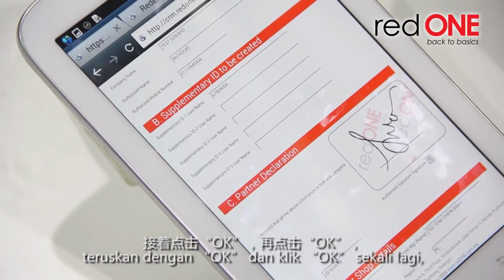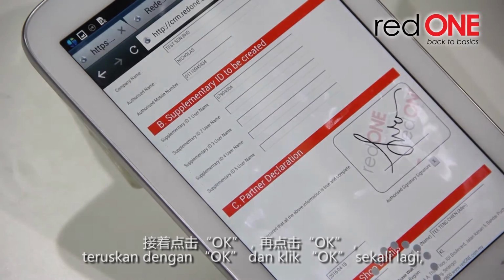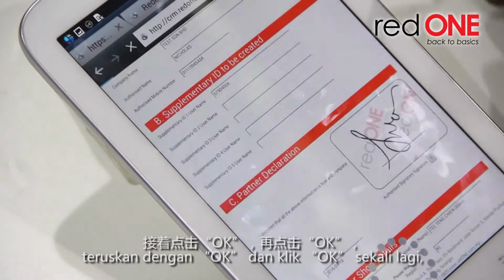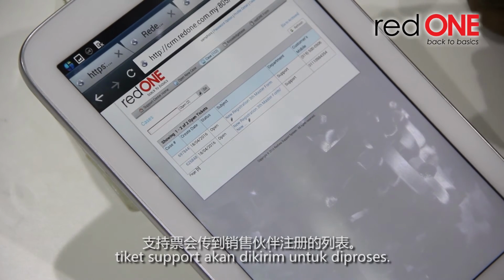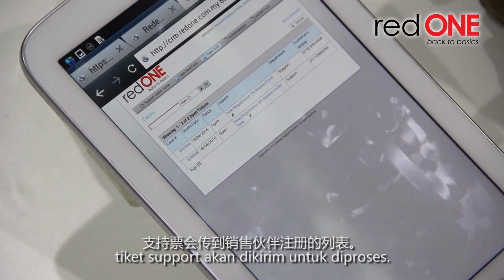Continue to click OK. OK again. And the ticket will route to our partner activation team.